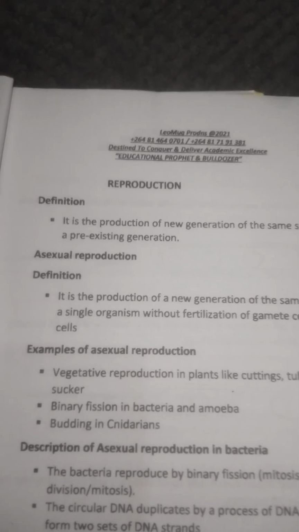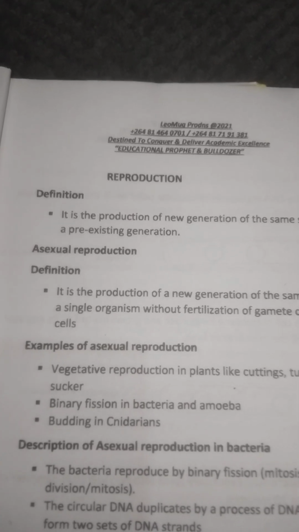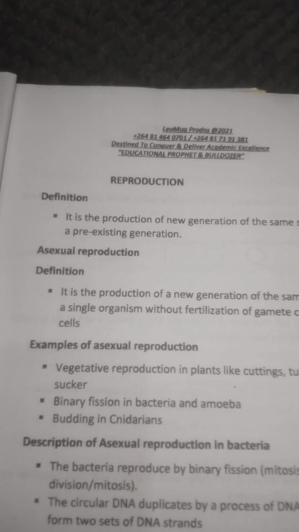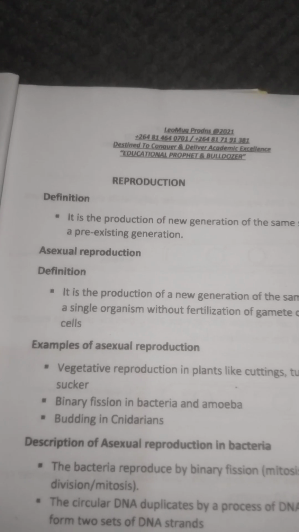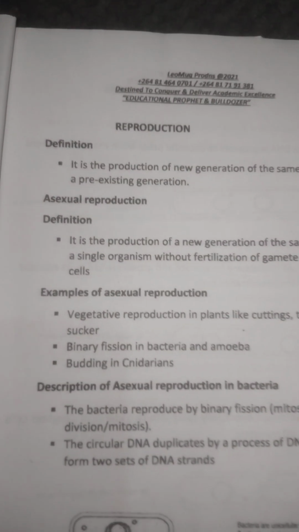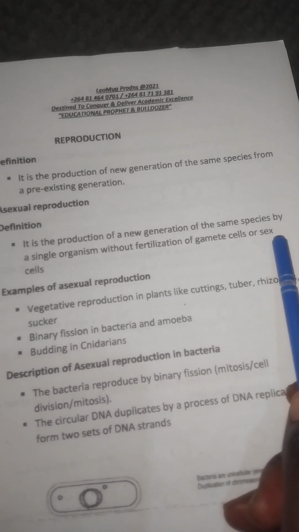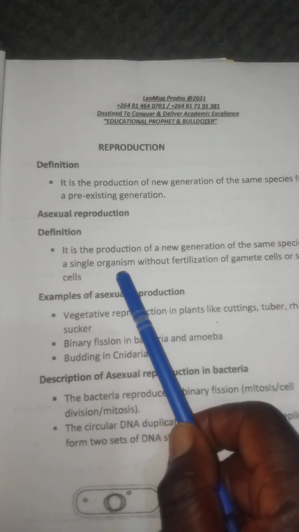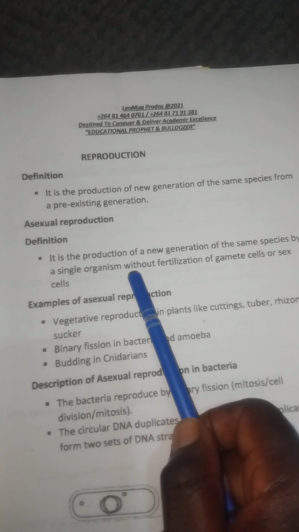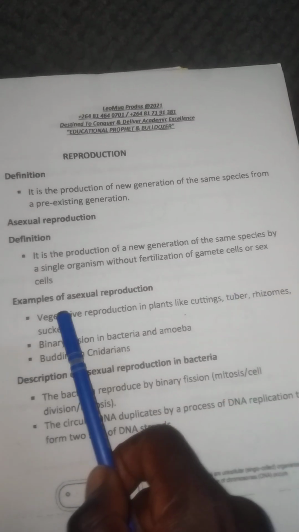So there are two types of reproduction. We have asexual reproduction and we also have what is called sexual reproduction. What is asexual reproduction? It is the production of a new generation from the same species by a single parent or organism without fertilization of gamete cells or sex cells.